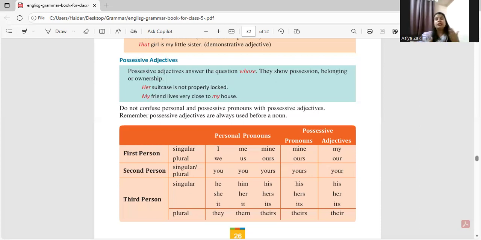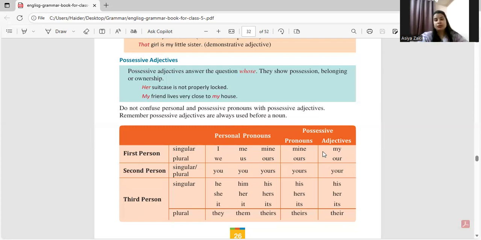So you will understand. We are going to talk in detail also about this when we do pronoun, because we need to understand and put the sentences side by side in order to make you understand. Okay, let's start. So do not confuse personal and possessive pronouns with possessive adjective. Say, for example, we have pronouns over here. So first person pronoun is what? I, we, me, us, mine, ours. So pronouns possessive is mine, ours, but adjective is my, our pen, right? Or this pen is ours, right? Which is pronoun.